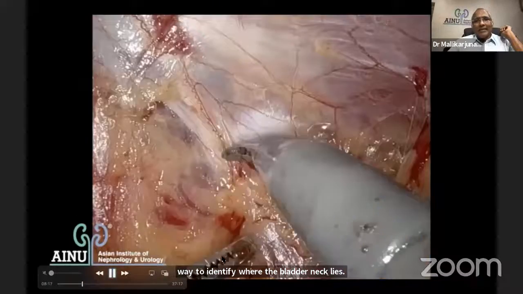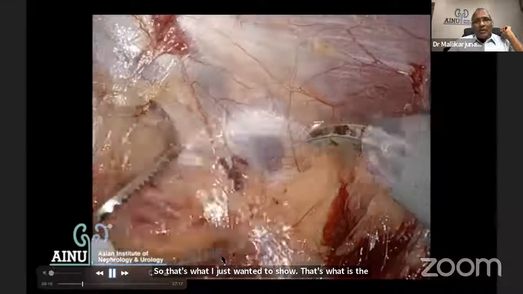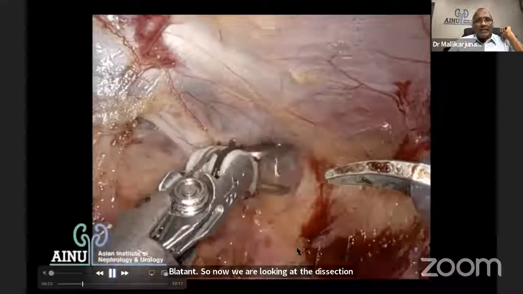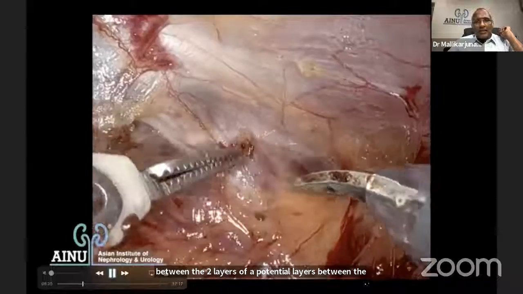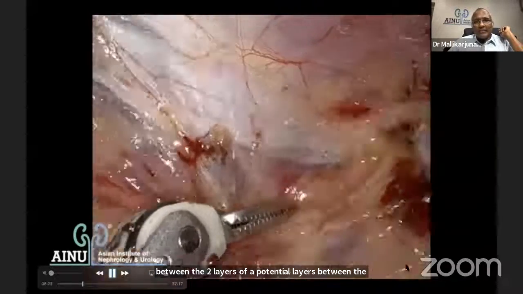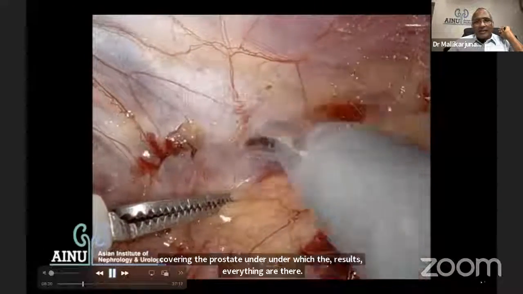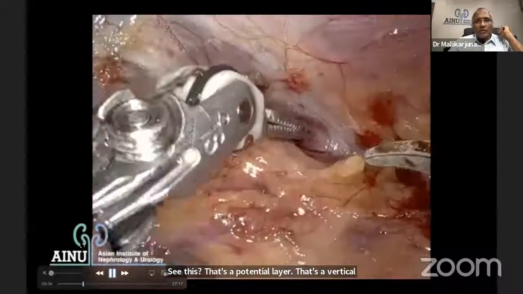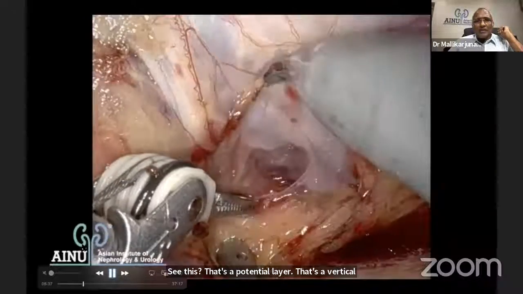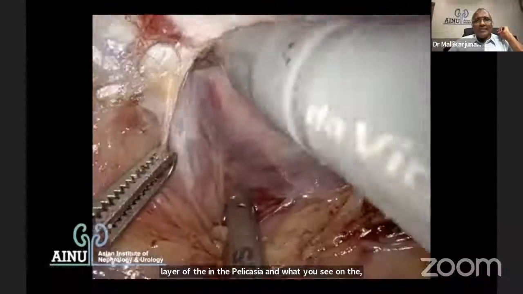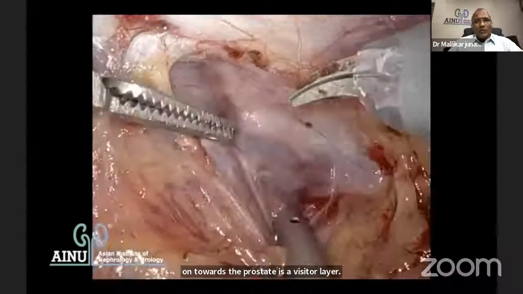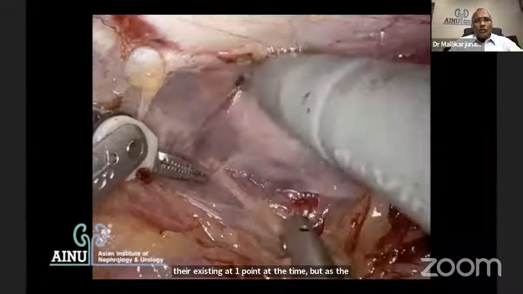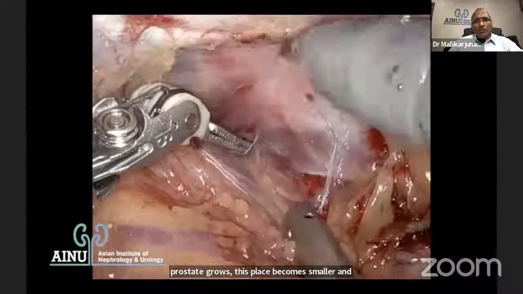So now we are looking at the dissection between the potential layers: the parietal layer of endopelvic fascia and the layer which is covering the prostate, under which the vessels and everything are there. See this? That's a potential layer. That's the parietal layer of the endopelvic fascia, and what you see towards the prostate is a visceral layer. So there's a potential space which existed at one point of time, but as the prostate grows, this space becomes smaller and everything becomes together. So that's a potential space which exists.